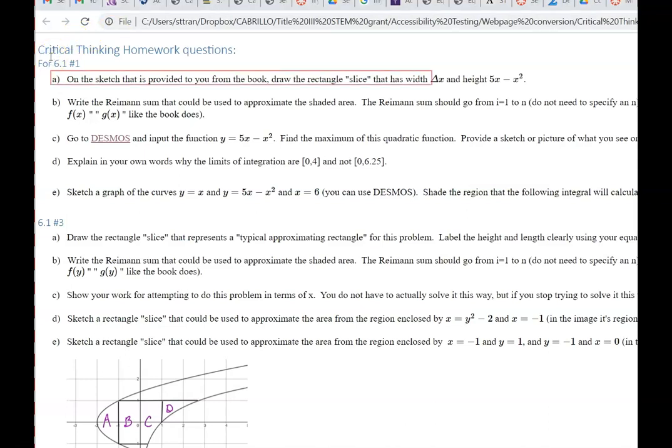The right parent on the sketch that is provided to you from the book. Draw the rectangle, quote, slice, quote, that has width delta x math content, and height 5x minus x squared math content.